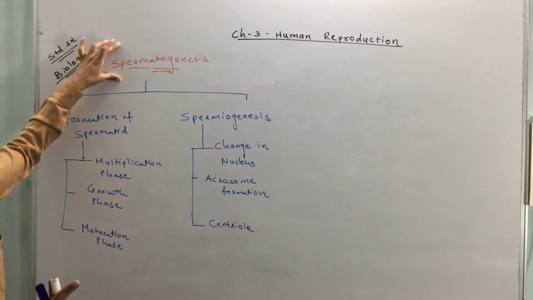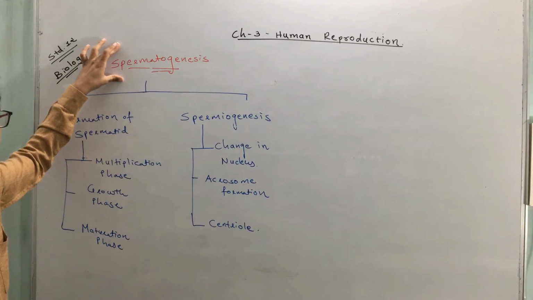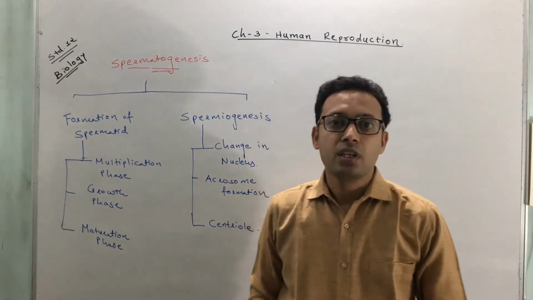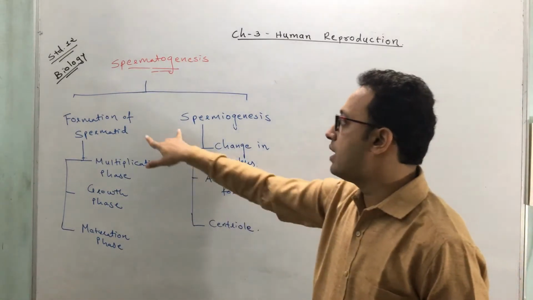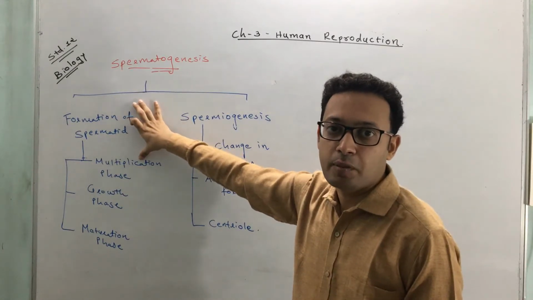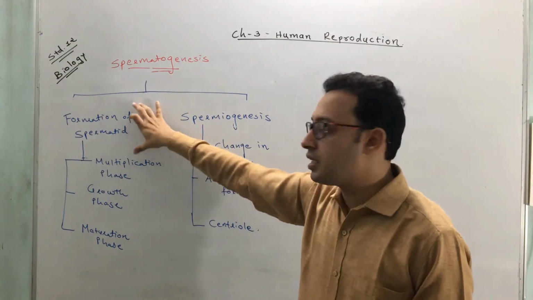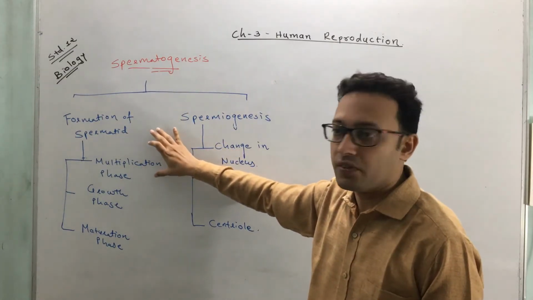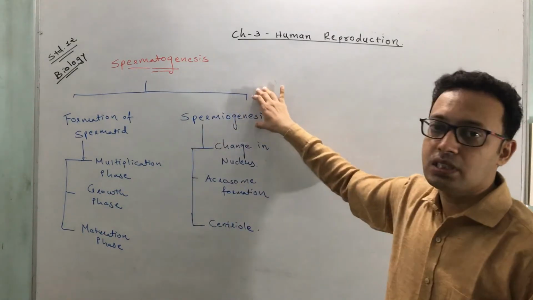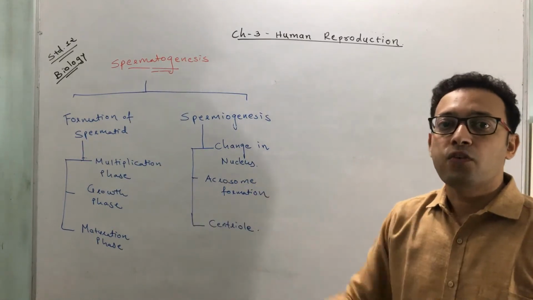Spermatogenesis means the process of formation of sperm. It occurs in the testes. The process starts at puberty. Spermatogenesis is actually a continuous process, but for easy understanding, we are dividing it into two phases. The first stage is formation of spermatid, the second is spermiogenesis. Formation of spermatid is subdivided into three phases: multiplication, growth, maturation. And in spermiogenesis, changes take place in the spermatid that lead to the formation of a sperm.